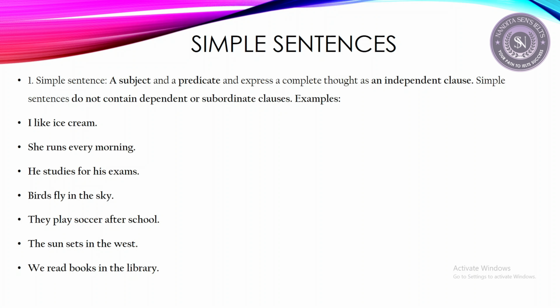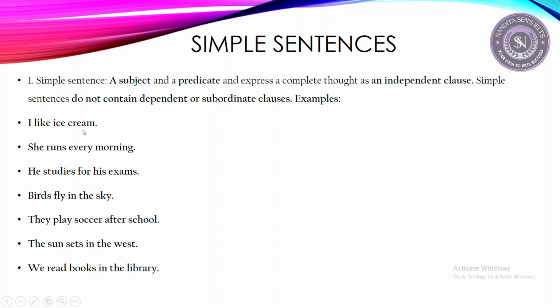Simple sentences do not contain dependent or subordinate clauses. So it's very meaningful, it's not dependent on any other clause. It's independent.